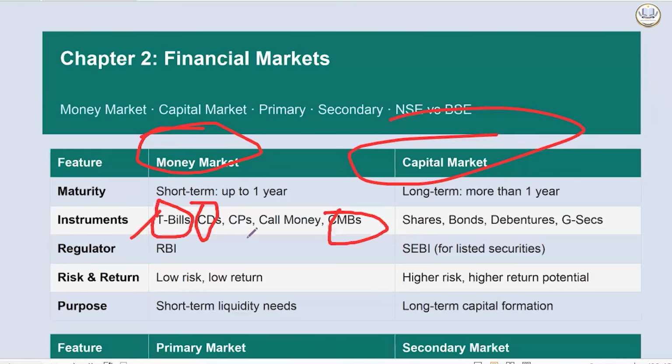Then we have commercial papers as well. Now, these are related to corporates, from a few days to 270 days. These are not secured. These are again sold at discount. And only rated firms or creditworthy firms can issue these. There has to be regulation. Otherwise, anybody will issue them.